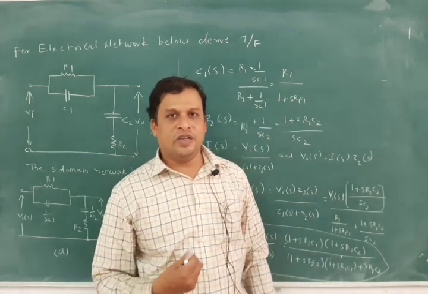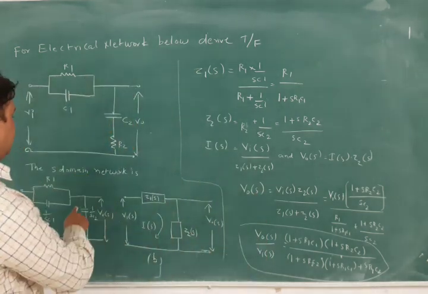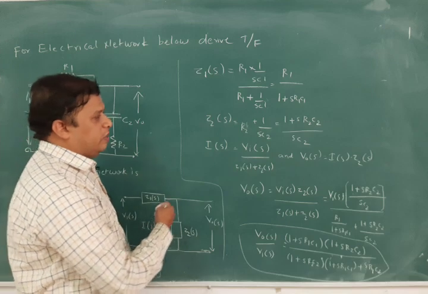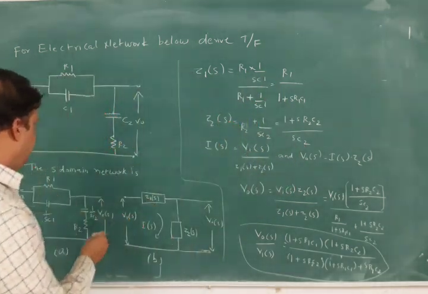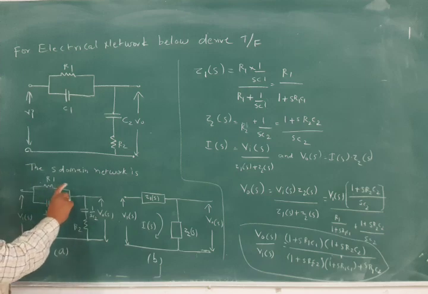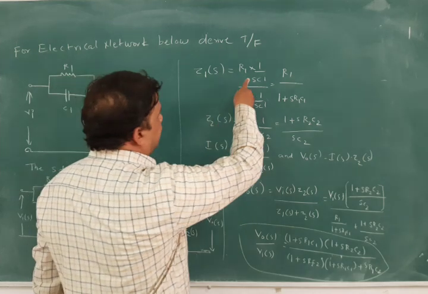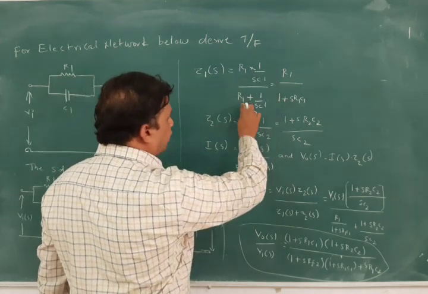So we have directly got the transfer function by converting from the time domain network to the S domain network, only by changing the parameters of the circuit with the Laplace transform. In the S domain network we write series and parallel connections. We should consider here that these are all resistances only, R1 and R2, like that. If there are capacitances also, we treat them as a parallel connection. So it is a lead lag compensator circuit.